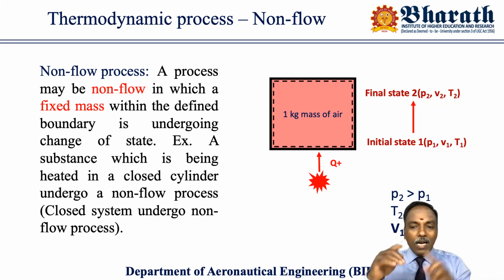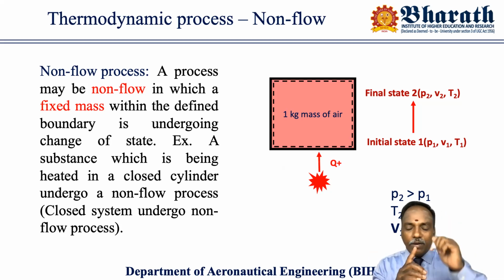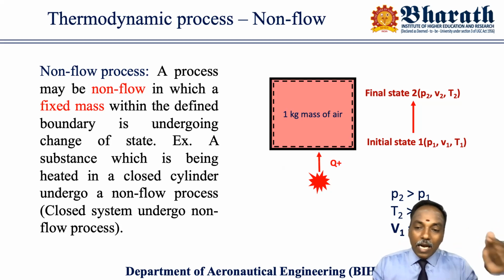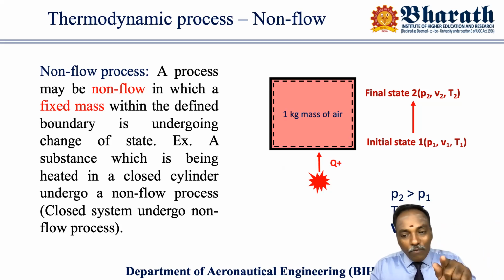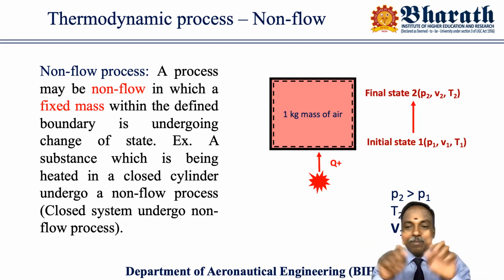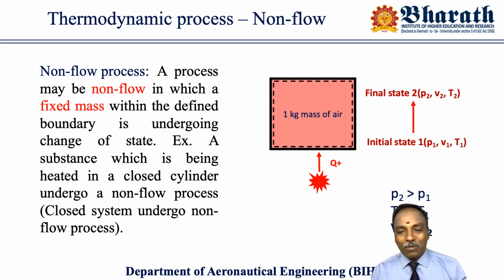In the previous case, the pressure balance changed and the higher pressure lifted the piston. Now here also, if you add the heat energy, temperature increases and pressure also will increase. But here there is no possibility of displacement because the boundary is fixed. So the only option is that the pressure has to increase.